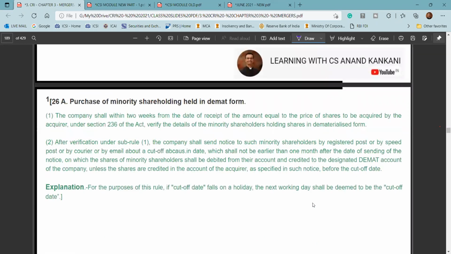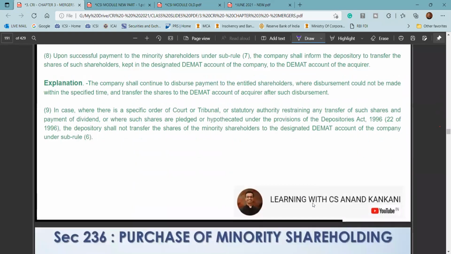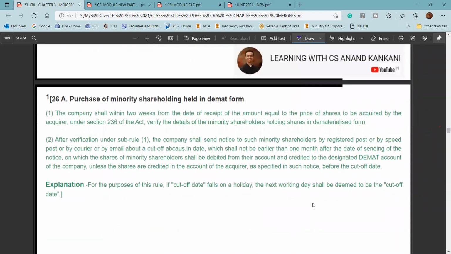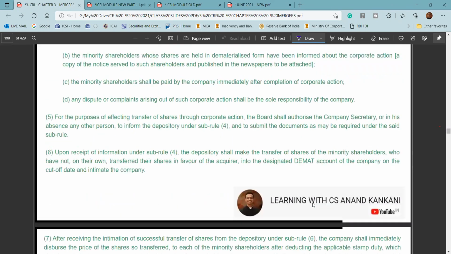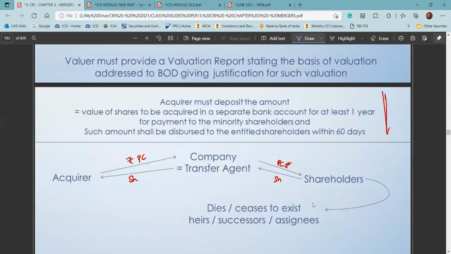Thereafter, there is this new amendment which was made, that purchase of minority shares held in demat form. So just give it a reading. I think this is one of the amendments. If you can just give a reading to it, it's a very plain vanilla provision, nothing fancy about it. So just give a basic reading to it. This is the case.